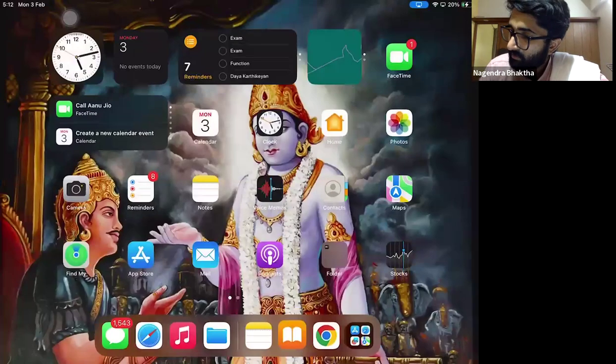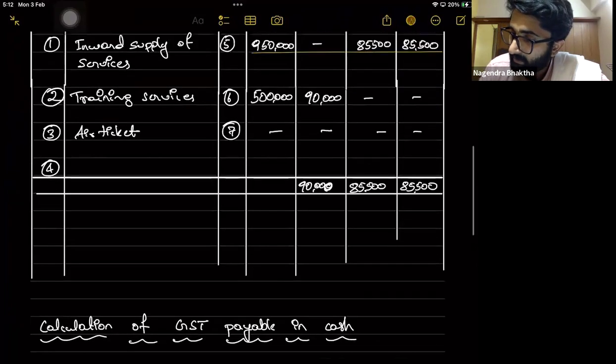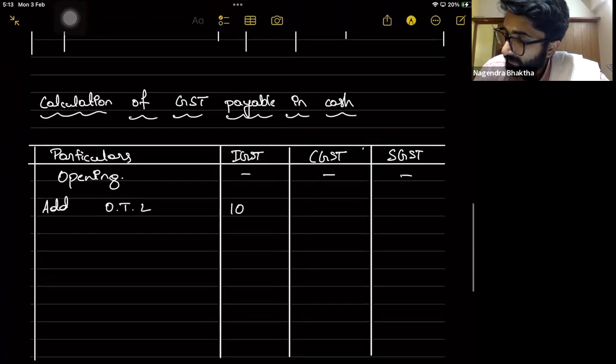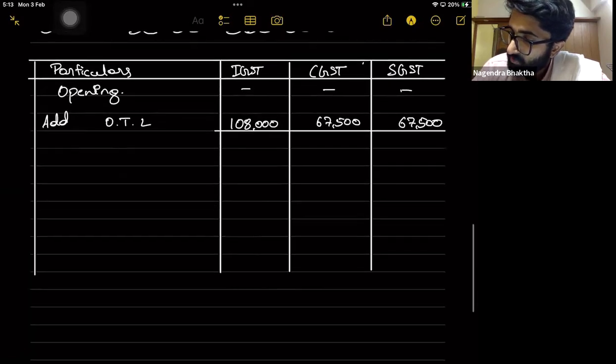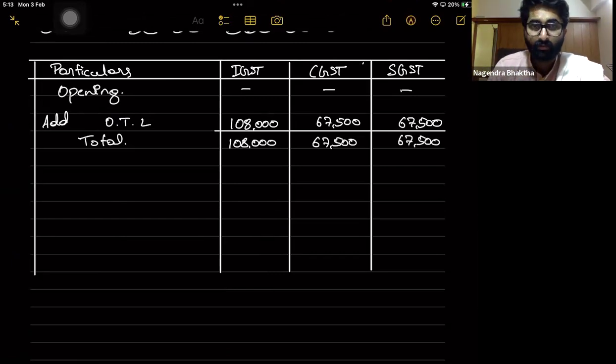Now directly write OTL. Add output tax liability. How much is output tax liability here? 1,08,000, 67,500, 67,500. So total payable amount is 1,08,000, 67,500 and 67,500.